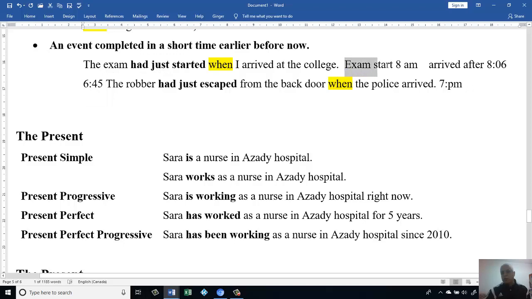The exam starts at 8 o'clock, but you arrived at school at 8:06. Okay, this is going to be 8:06. This is 8 o'clock. 7 o'clock, 6:45.